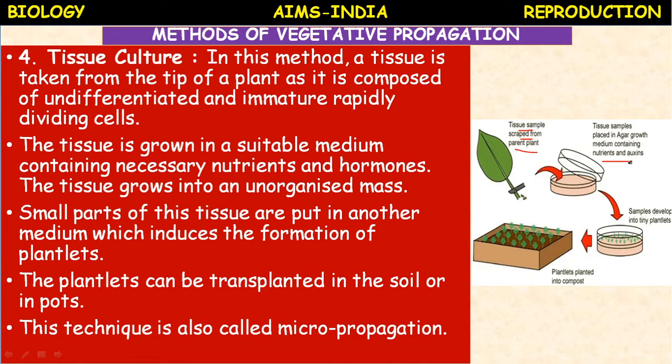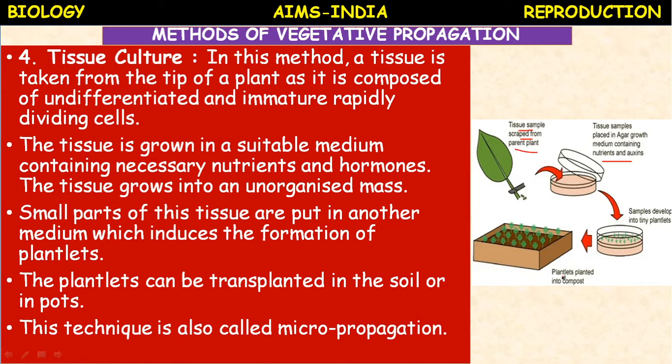But in tissue culture it is not like that. Very fast you can develop the roots, you can produce your desired characters. The sample placed in the agar or growth medium, in which the nutrients and auxin hormones are added, develops into tiny plantlets.